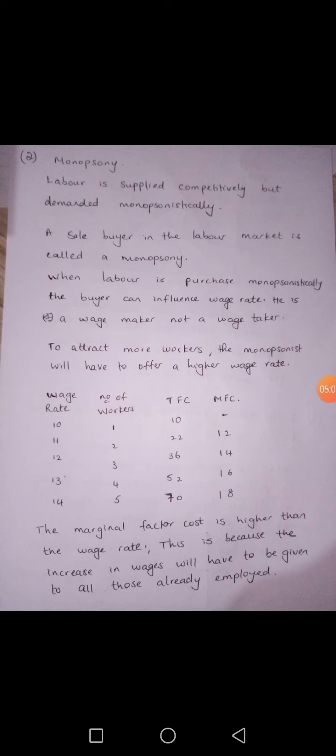For the second worker, the total factor cost is 22. Therefore, the marginal factor cost becomes 12. 22 minus 10 gives us 12. So what we see is that the marginal factor cost is going to be higher than the wage rate.